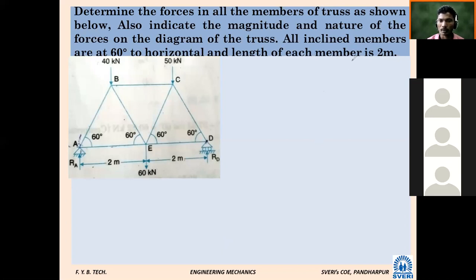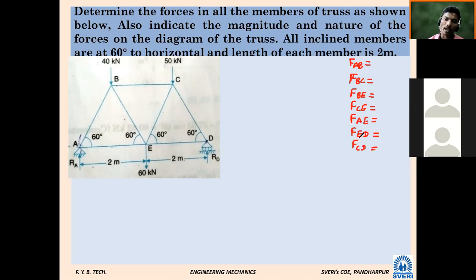So here will be our aim: force AB we want to find, again force BC, then BE, force CE, force AE, again force ED, and force CD. Likewise, forces we want to find, along with their nature.